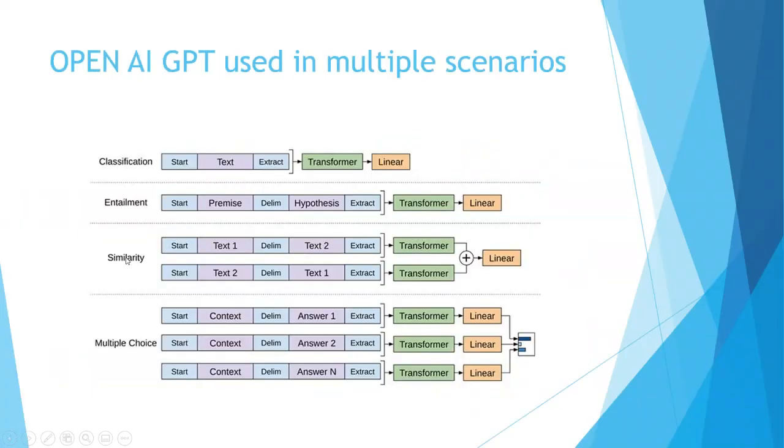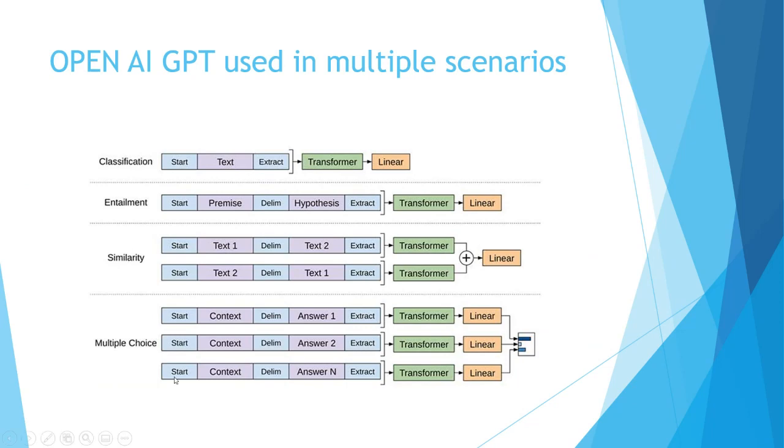It could be used for similarity. When you say similarity, it is something like word2vec, where I was trying to get words having similar meanings. Like when we saw the hotel reviews example, the reviews consisting of words like smelly, stinky, these words carry the same meaning, so they are grouped closer together. The distance between them, the angle between them, is lesser. Similarly, OpenAI GPT can be used for that. It can be used for multiple choice kind of question answer scenarios.